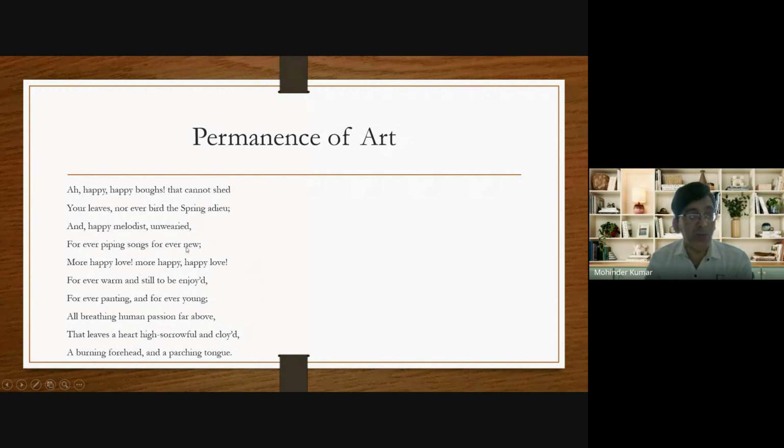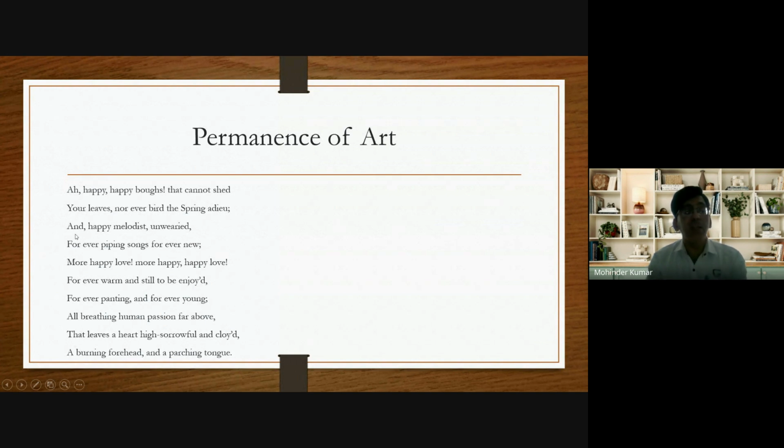Now come to the next two lines. "And happy melodist, unwearied." Unwearied means untired. "Forever piping songs forever new." Now he talks about the magician who is playing on the pipe. So he says that the magician will continue singing the song. He will continue playing the music. He will never feel tired. "Forever piping songs forever new."